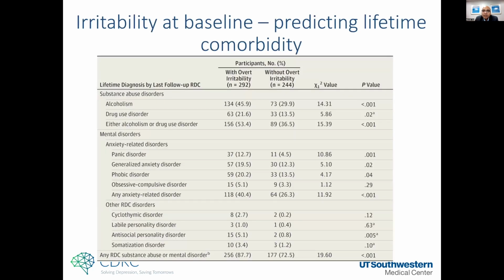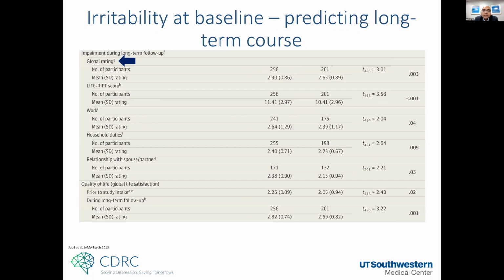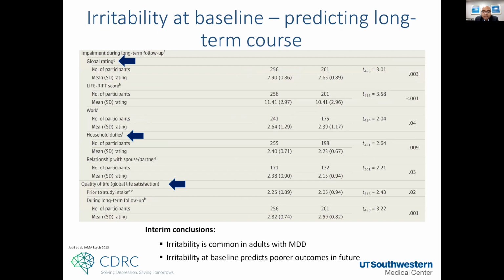Others have reported that at an index visit, presence of irritability predicts higher likelihood of lifetime substance use disorder, lifetime anxiety-related disorders, and lifetime antisocial or personality disorder. It has also been associated with greater long-term functional impairment: global impairment, impairment in work responsibilities, impairment in household duties, and poor quality of life. So we can say that irritability, which we show cross-sectionally and others have shown longitudinally, is associated with greater impairment and may be associated with poorer outcomes in the future.